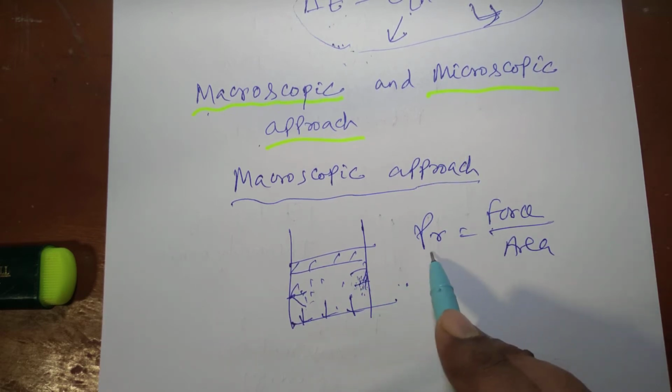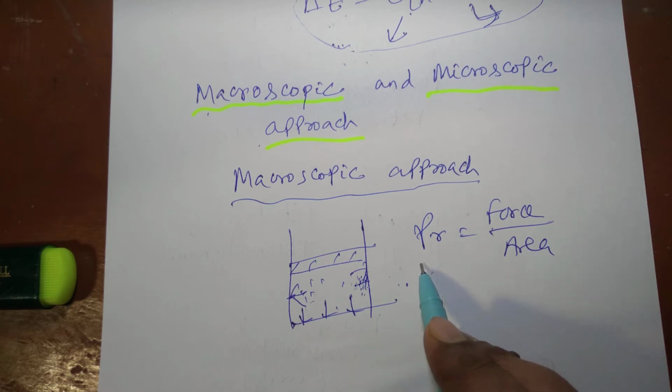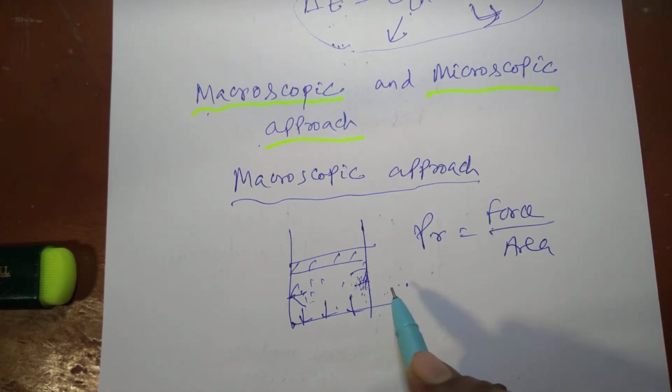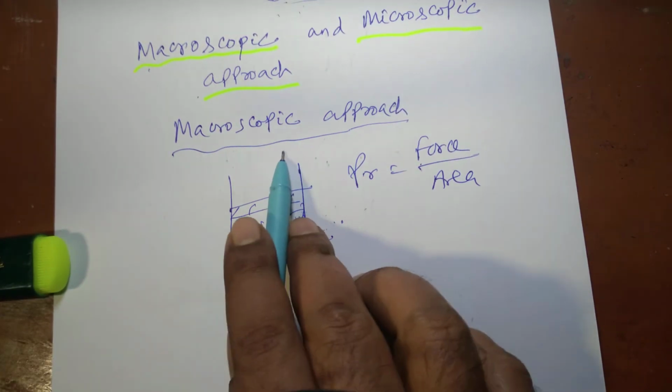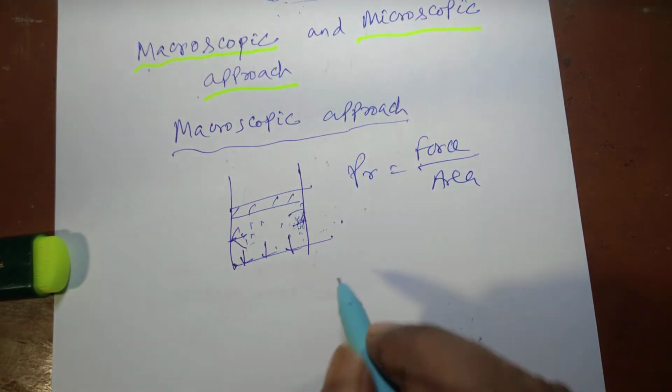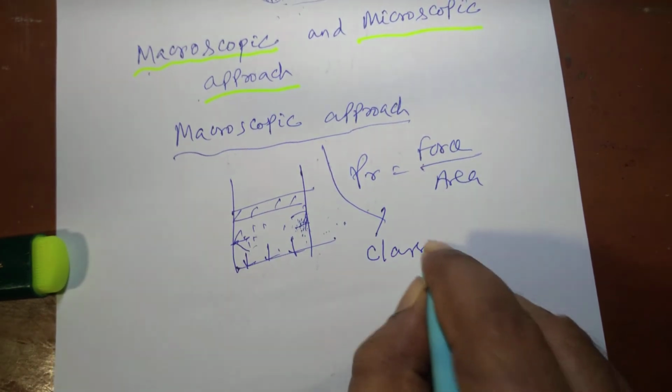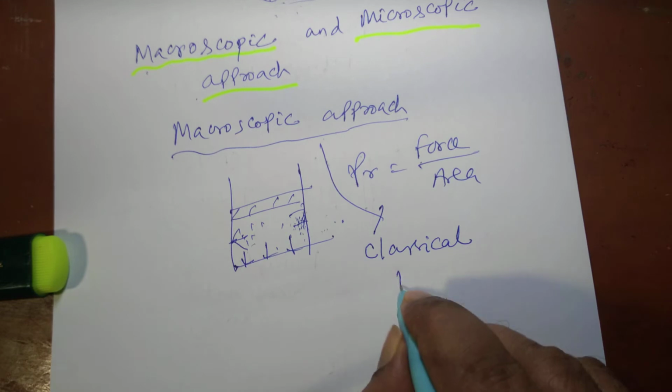We are never concerned with what happens at molecular levels, what the collisions are, what the change in momentum is. That's why the macroscopic approach is called the classical approach. Macroscopic approach is the same as classical thermodynamics.